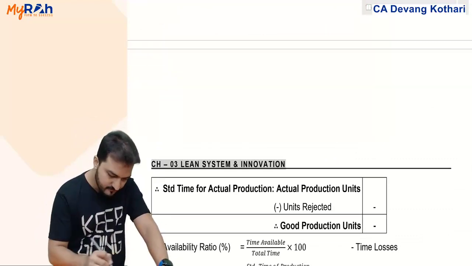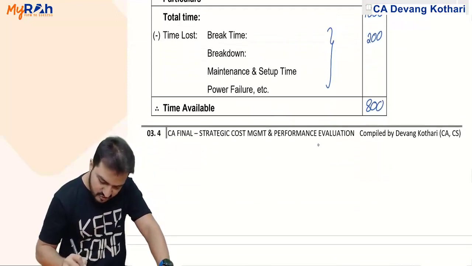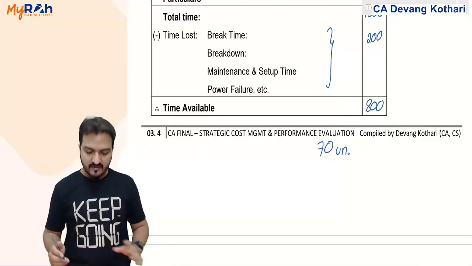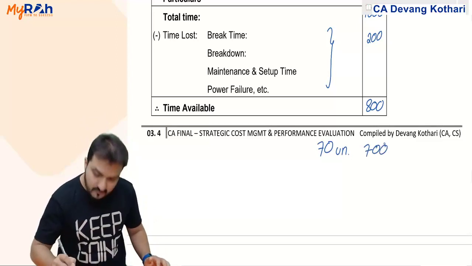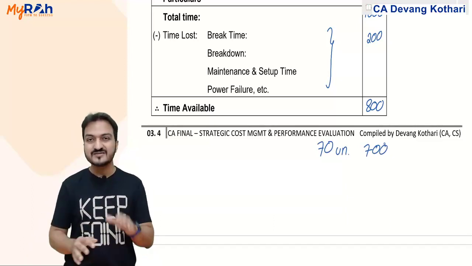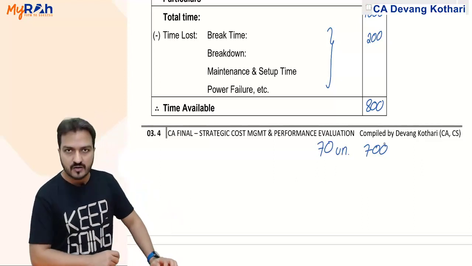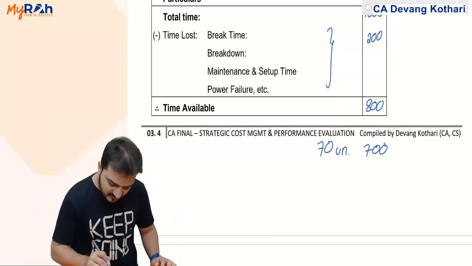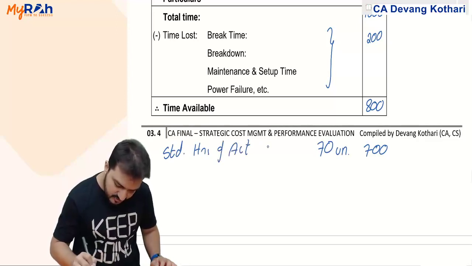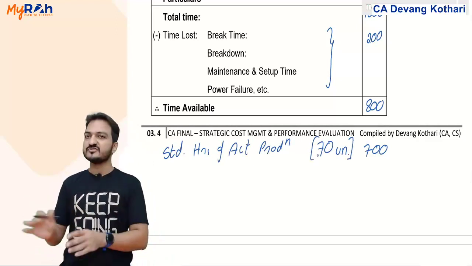The actual production of this machine turns out to be only 70 units. Let me write that here. If actual production turns out to be only 70 units, then 70 units has standard hours of 700. It means that the machine has actually worked for 800 hours, but during that 800 hours it has done production relevant to only 700 standard hours. So 700 is the standard hours of actual production.